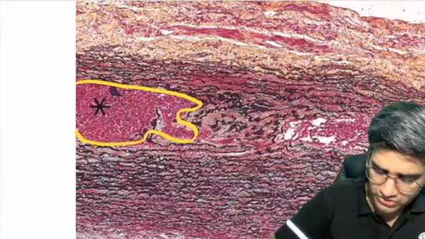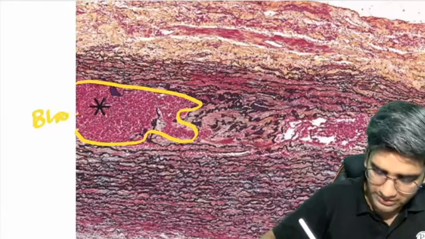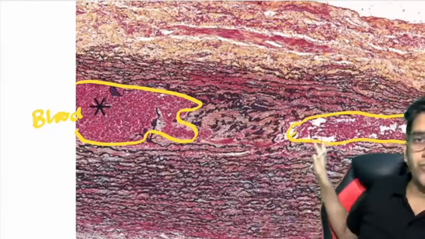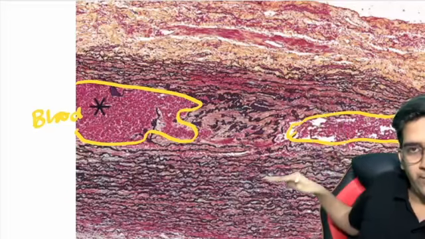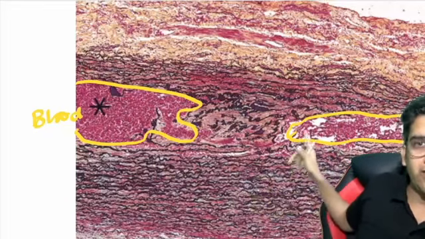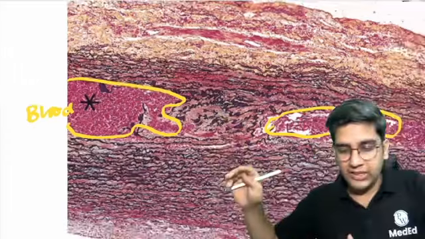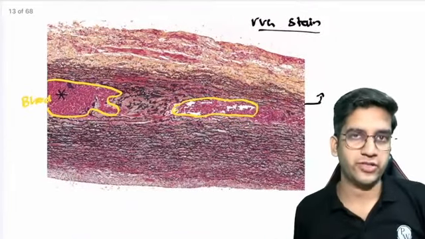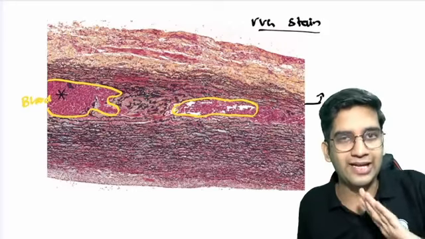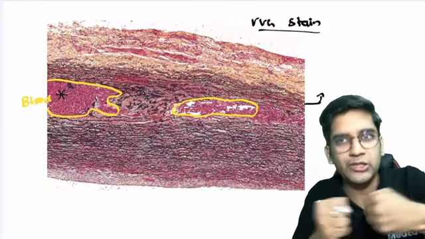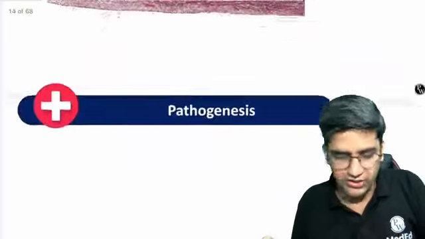This area, what you're seeing here, that's your blood. And also here you can see a little bit of blood, right? So you see blood, this also is tunica media, because it's an elastic artery. Aorta is an elastic artery. You see blood between the layers of aorta, you call it aortic dissection. That's the simplest definition of aortic dissection, right? So blood is separating and traveling between the layers of aorta. I call it aortic dissection. In other words, aorta is being torn. If aorta is torn, I'm going to have dissection here.